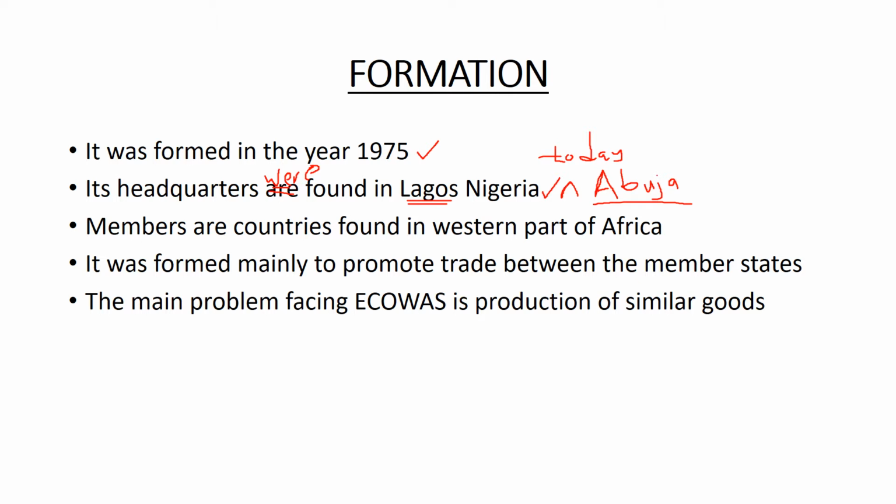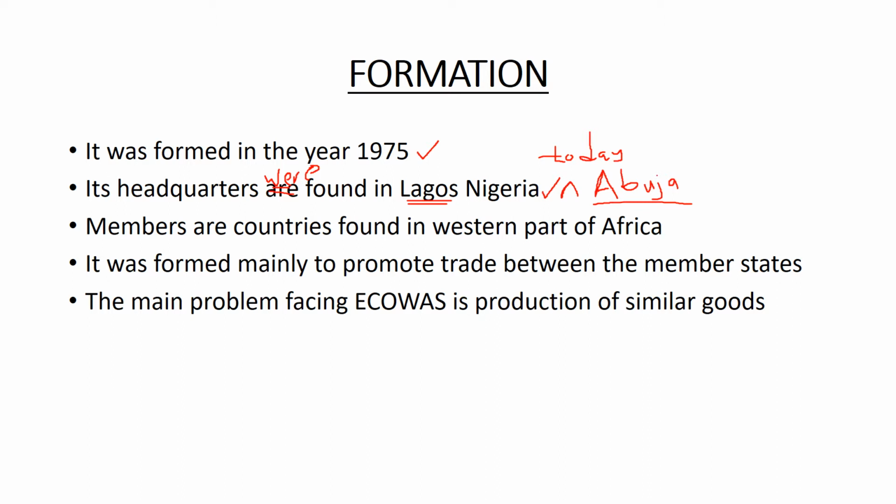I forgot to include that when I was typing these notes, but you can do that in your book. I'm saying that point 2, you should write it as follows: its headquarters were found in Lagos, Nigeria, but today the headquarters are in Abuja, Nigeria.